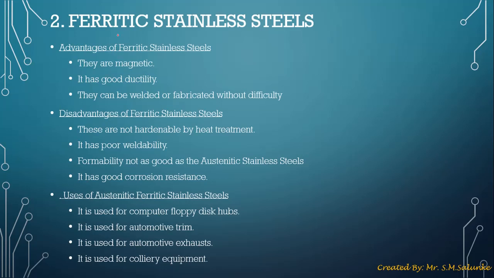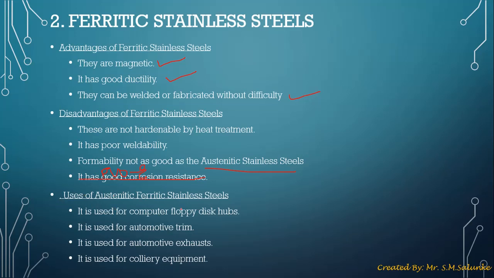Similarly, let's look at ferritic stainless steels. Advantages: it is magnetic, has good ductility just like austenitic stainless steel, and it can be welded and fabricated without any difficulty, so it is easy to machine. Disadvantages: these are not hardenable by heat treatment, just like austenitic steel. It has poor weldability, formability not as good as austenitic steel, and, sorry, this was wrong, it has poor corrosion resistance as compared to austenitic steel.